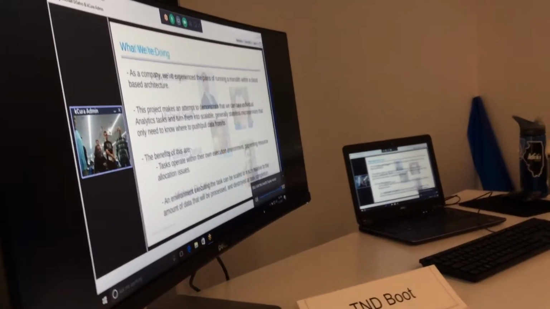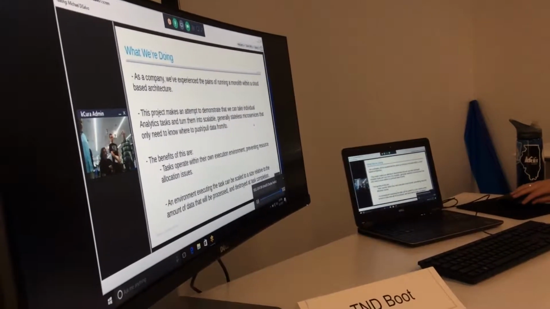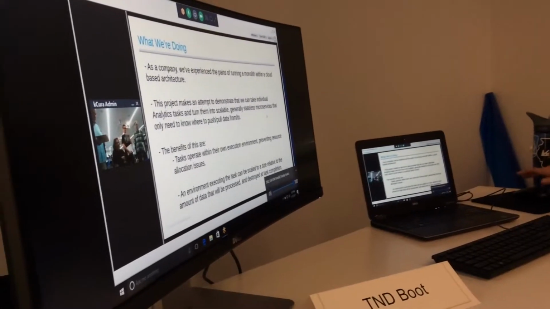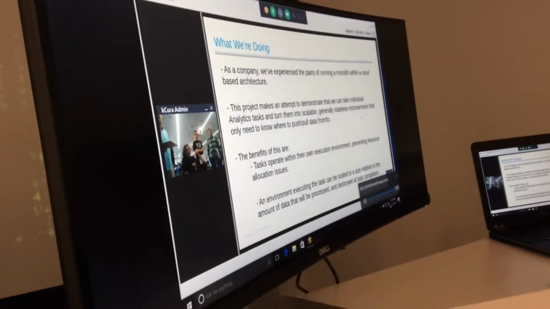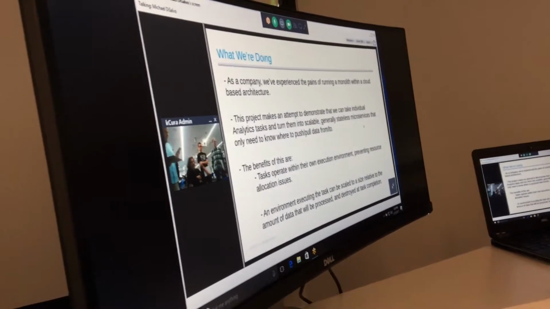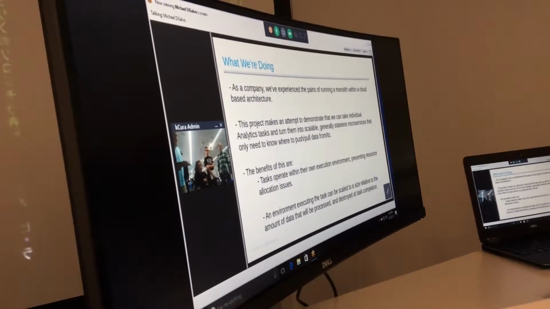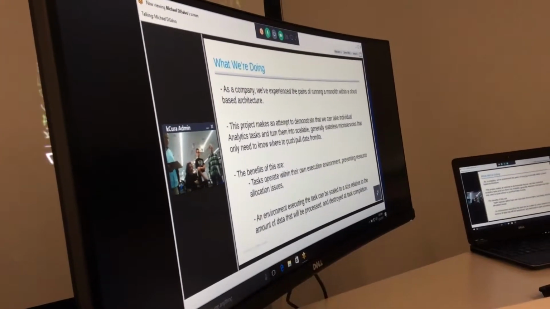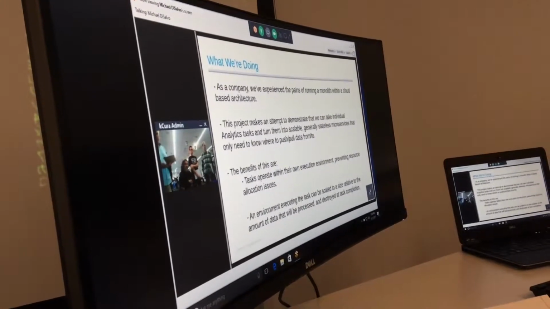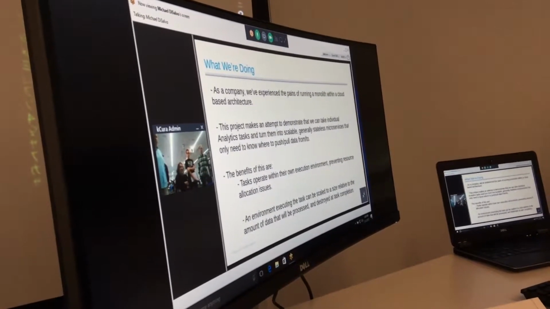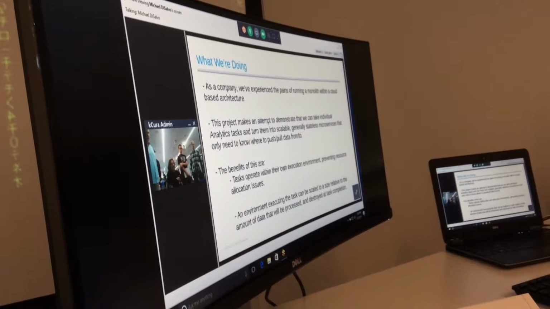Cool. What are we trying to do? Well, as a company, I think we all know that we've definitely experienced the pains of trying to run a monolith within a cloud-based architecture. What this project is making an attempt to do is to demonstrate that we can take individual analytics tasks and turn them into scalable and generally stateless microservices whose concern is only where the data is coming from and where the data needs to go to.